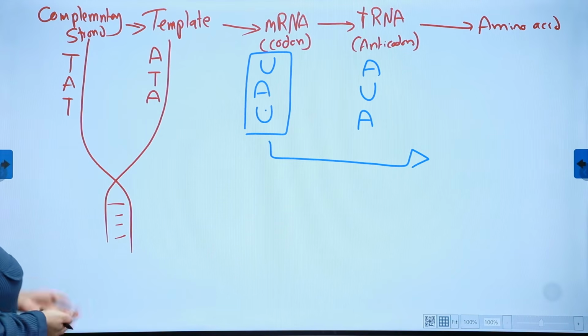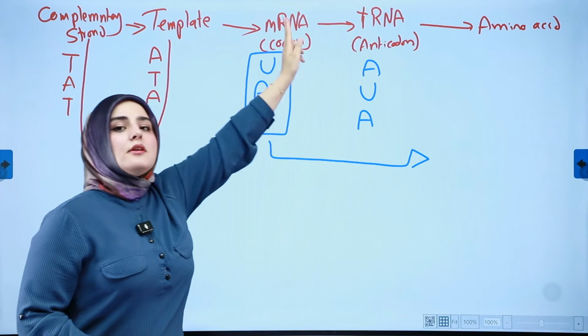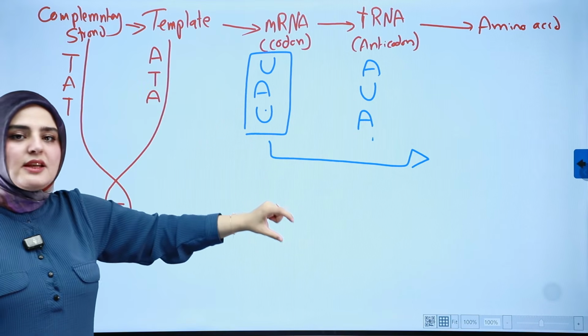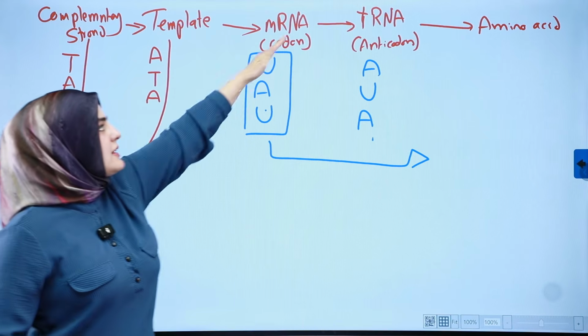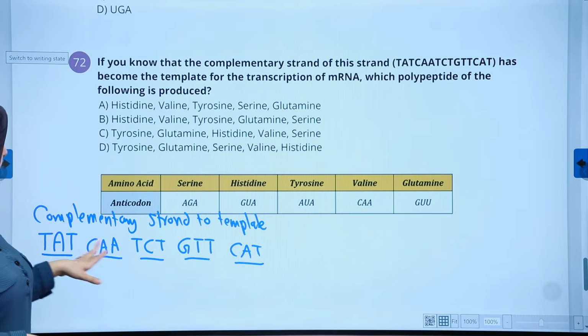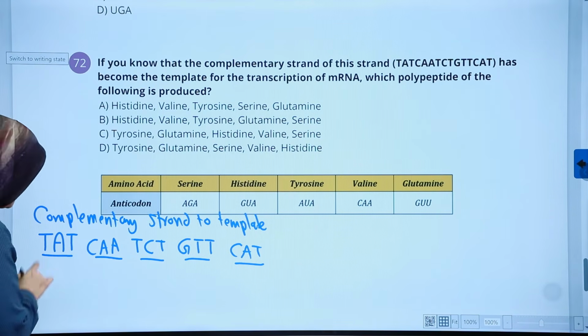So let's see. We always start with template, codon, anticodon, and amino acid. If there is no anticodon in the table, it's only codon, we can skip this part too. Once I have this, the complementary strand of the template, I need to change it to the template immediately, because this is not going to work for the codon.